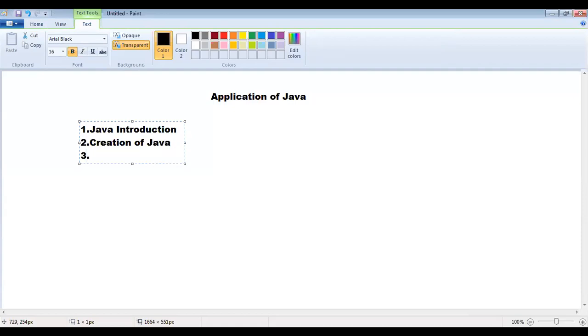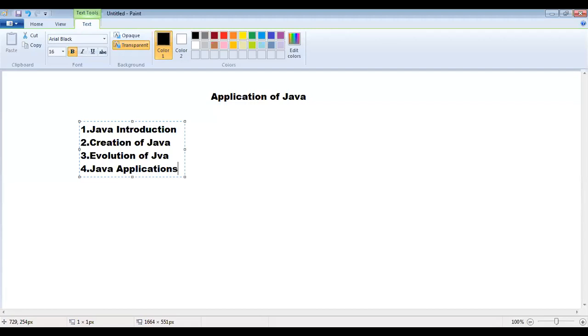The third thing, evolution of Java. The fourth thing, I can explain the Java applications.